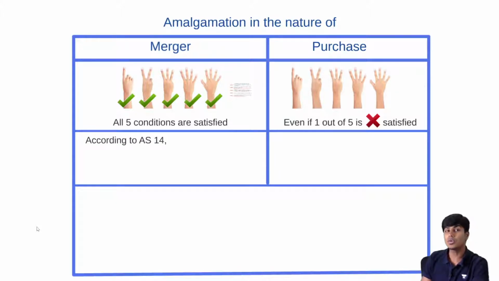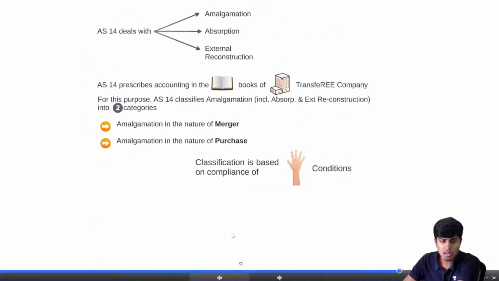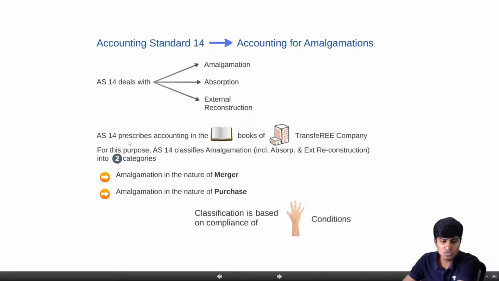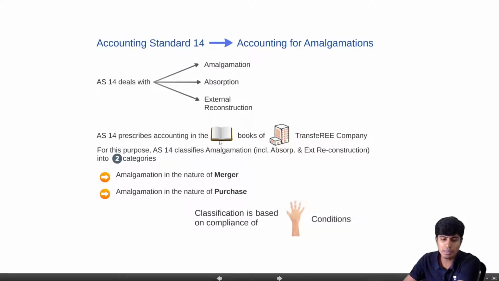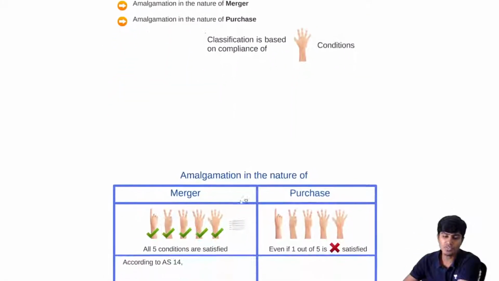Accounting as per accounting standard 14 says that for amalgamation in the nature of merger, we need to follow the pooling of interest method. In whose books? I told you, accounting as per AS 14 is only given for transferee books. Here AS 14 prescribes the accounting in the books of the transferee company, the big company which acquires. Sir, why not in the books of the transferor?